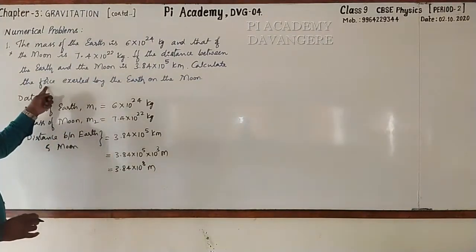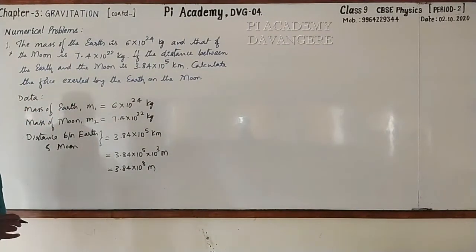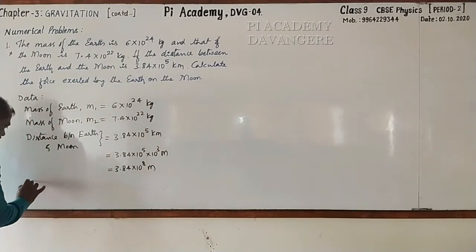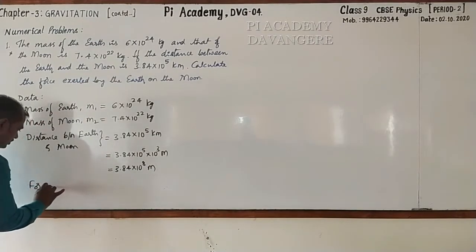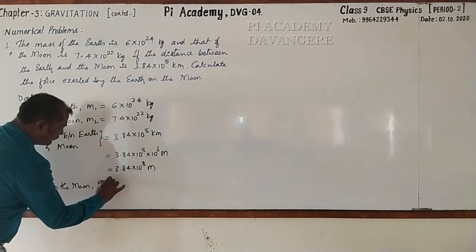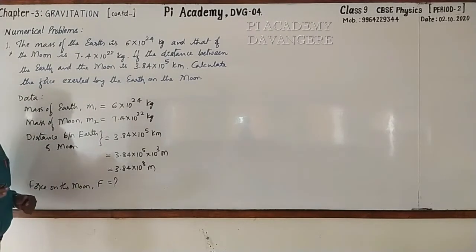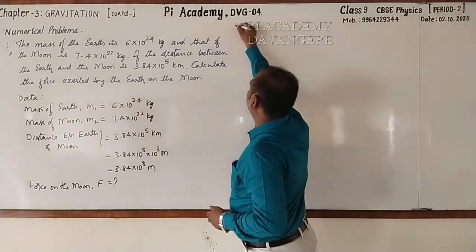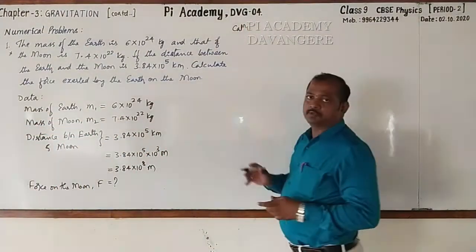And we are going to calculate the force exerted by the earth on the moon. That is F, force on the moon, which is a question mark. Written up. Okay, calculation part. Again, you should write with me.